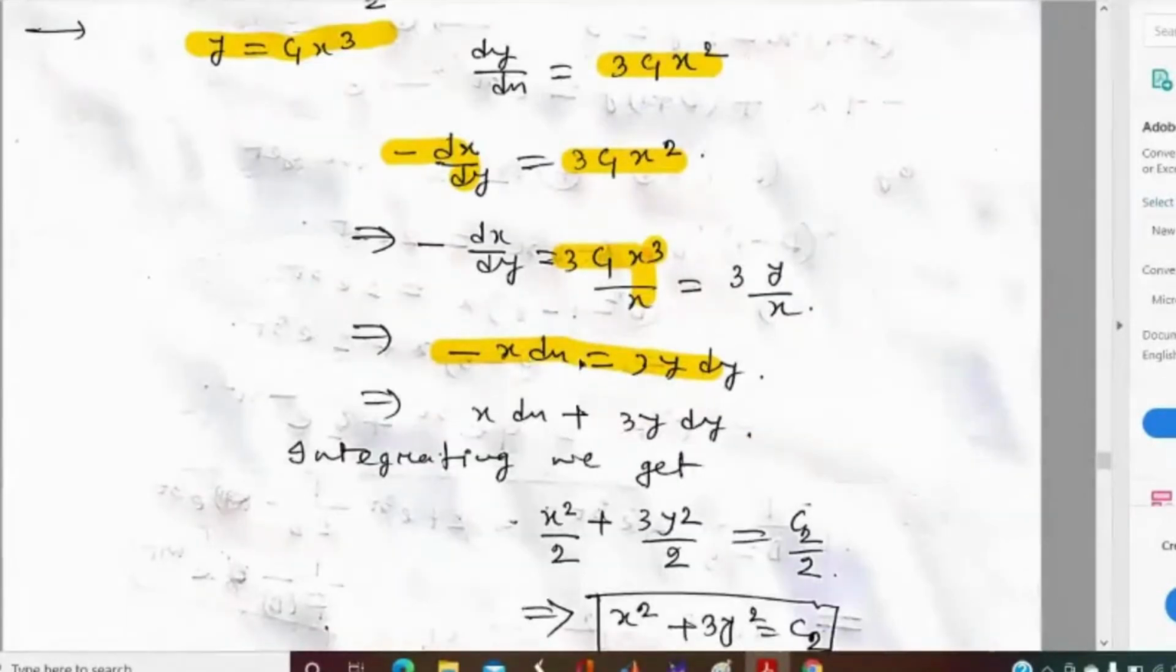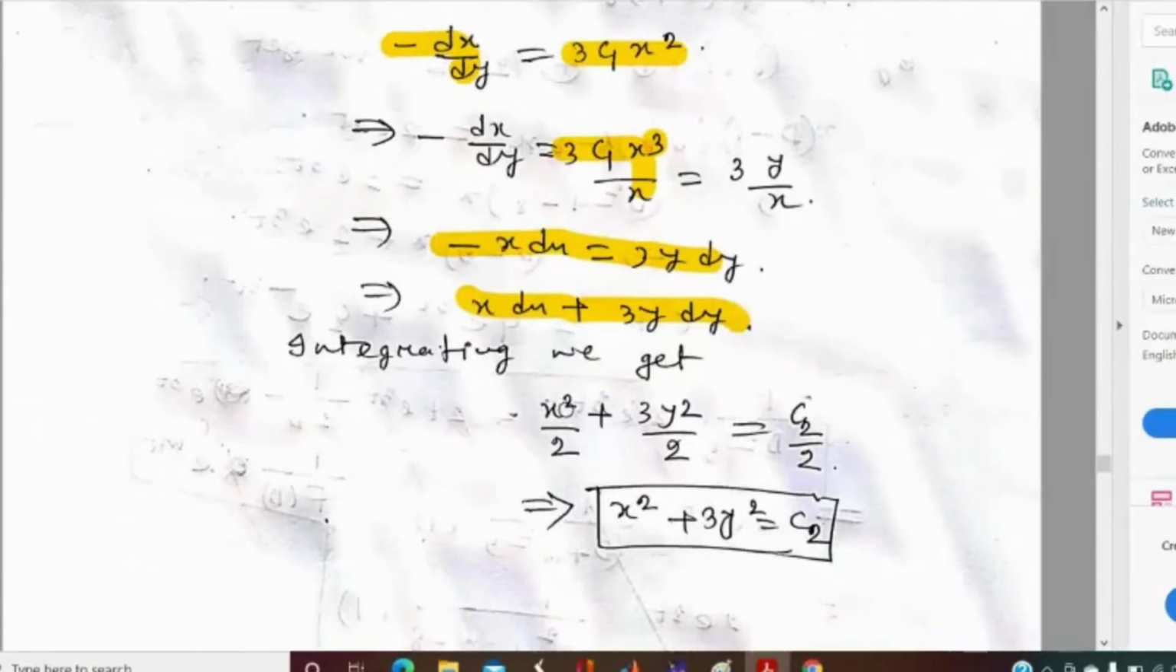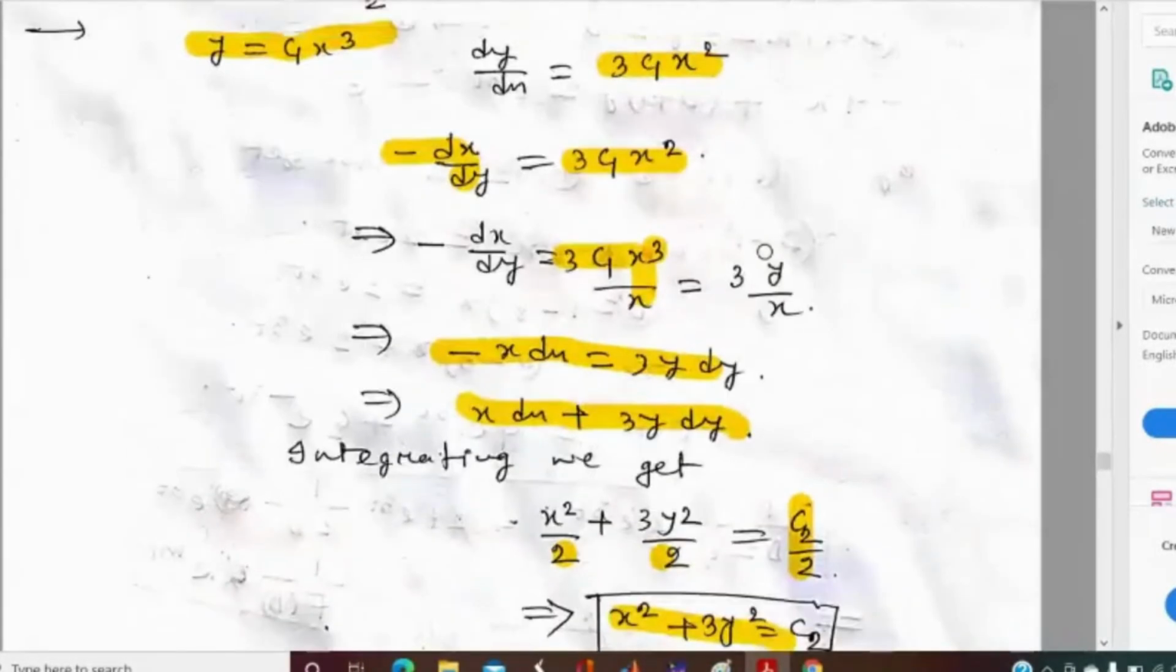So if we take everything to one side, here is a mistake, here it will be equal to 0. And if we integrate this, we will get x square by 2 plus 3y square by 2. Here we take the integrating constant as c2 by 2 for simplifying the solution. We can cancel out 2 from both sides, and it will give us x square plus 3y square equal to c2. Then in which option is it given?